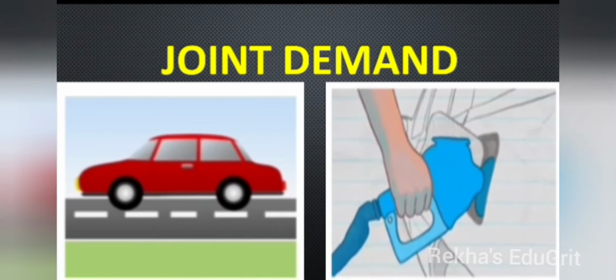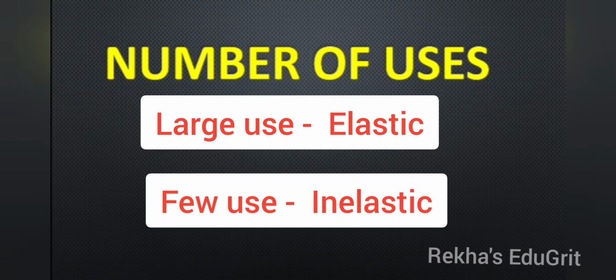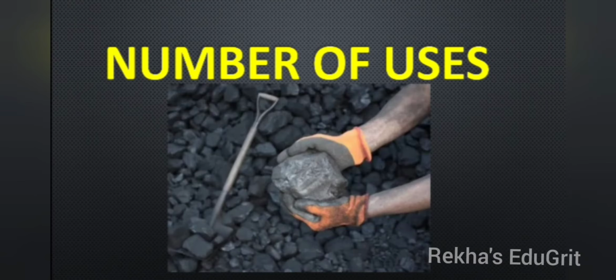Next factor is number of uses. Demand is elastic if the commodity has large uses, and it is inelastic when the commodity is for few uses. As coal has multiple uses, if its price falls, it will be demanded more for cooking, heating and industrial purposes. But if its price rises, minimum will be demanded for every purpose.